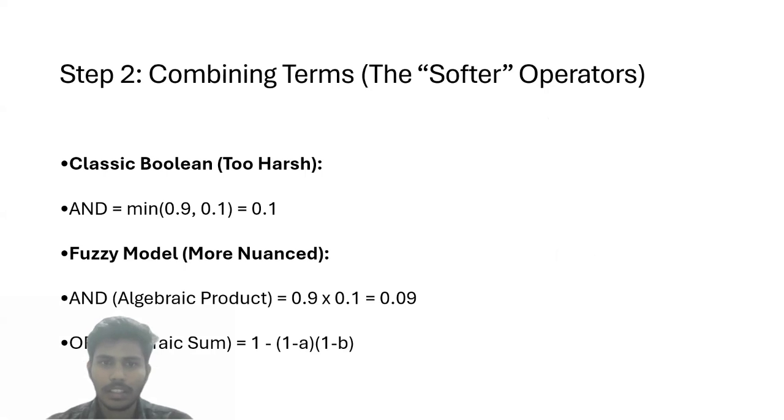The second part is how we combine terms. A simple AND in fuzzy logic uses the min function, but this is too harsh. If a document is a 0.9 match for one term but only 0.1 for the other, the min function would give it a final score of 0.1. The fuzzy retrieval model uses softer operators, like the algebraic product for AND and the algebraic sum for OR, to get a more balanced and realistic score.